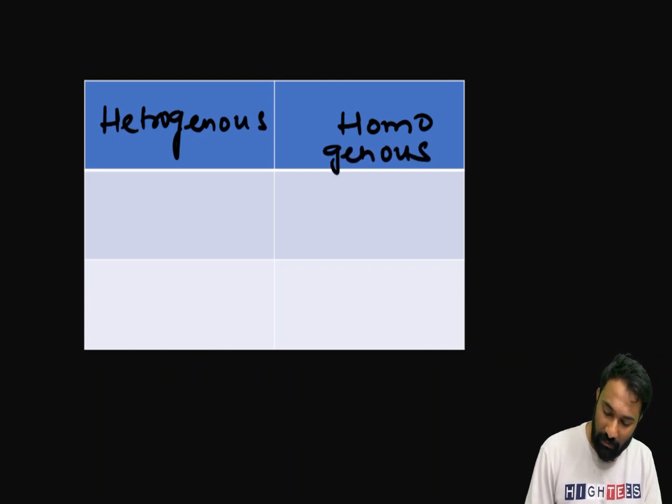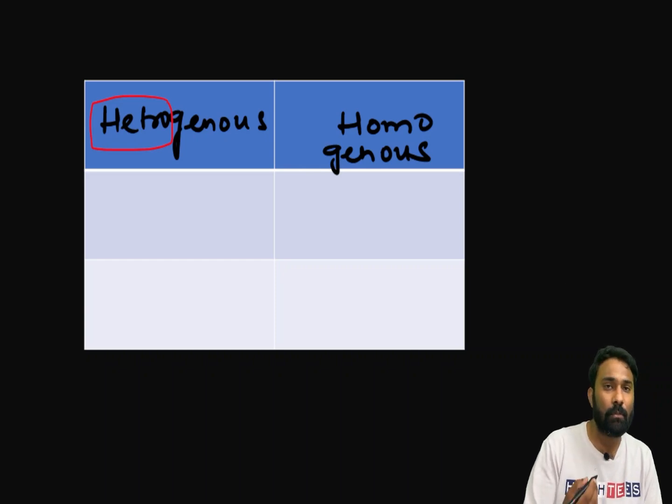What is the meaning of hetero? Hetero means different phases. You may have studied it in your lower classes.